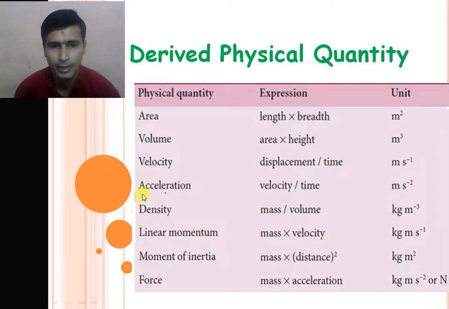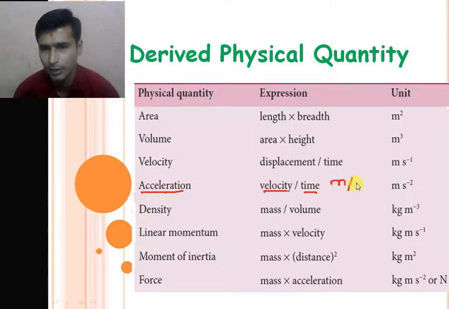After that, acceleration is another derived physical quantity, which is derived from the velocity and time. Time rate of change of velocity is called the acceleration. So we write velocity divided by time. First we write the unit of the velocity. Here the unit of the velocity is meter per second, divided by again a second. So we get meter per second square. So the unit of acceleration is meter per second square.